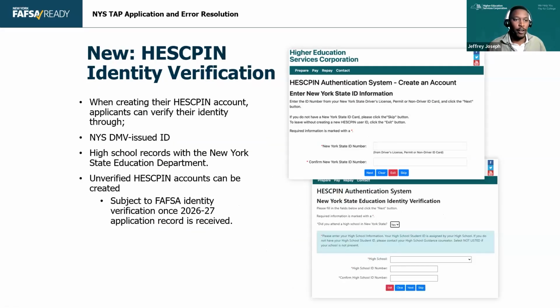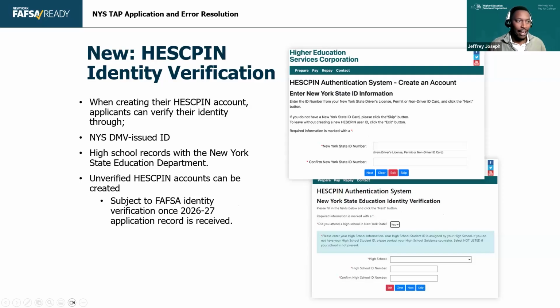They'll continue to verify their account. Now, students have three options to verify their account. The first one is a New York State issued ID. If they have an ID, they can enter the information here. Now, there are some students that don't have that. I know for me, I'm a city kid, so I took the bus everywhere. I didn't have a license until I was like 22 years old. So I did not have this when I was doing my FAFSA or my TAP application.